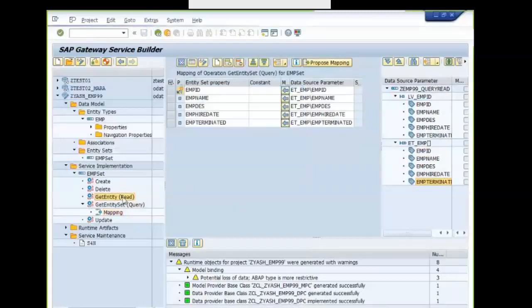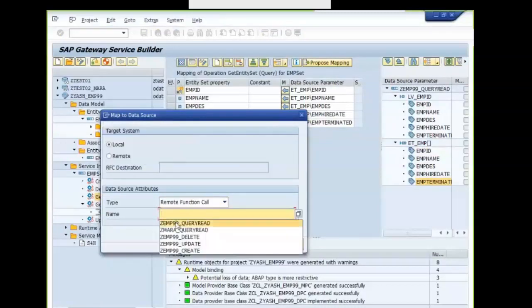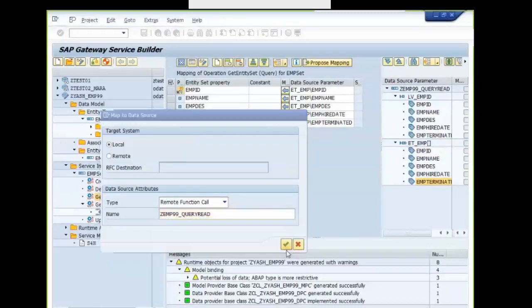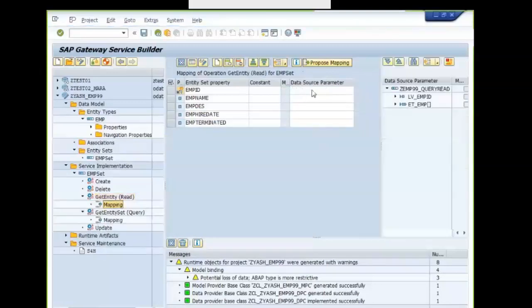For the read operation, we are sending one primary key to the database.